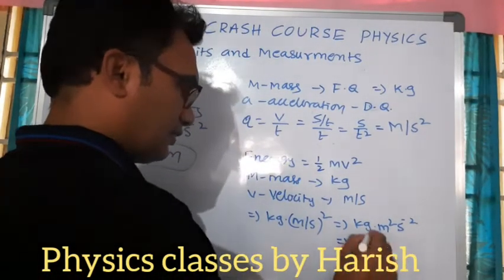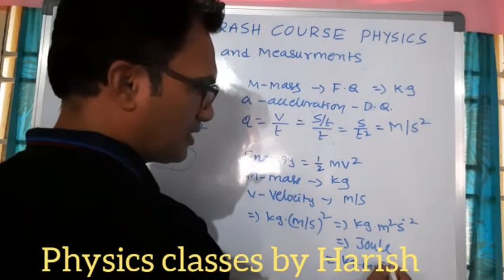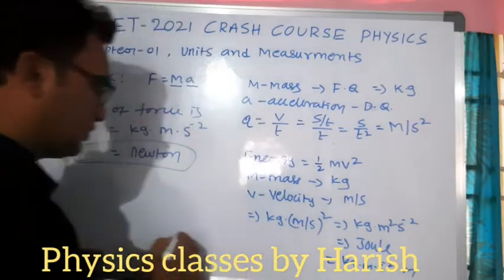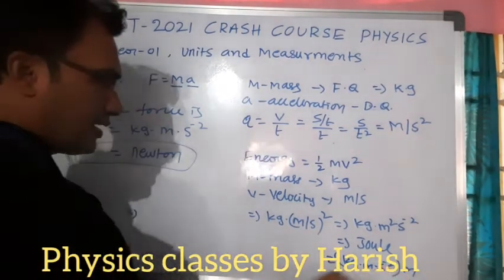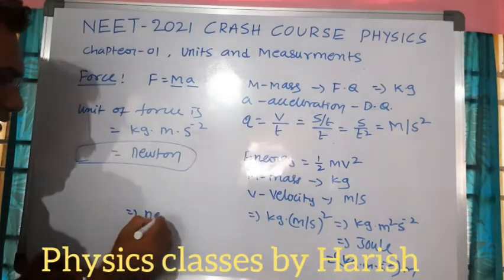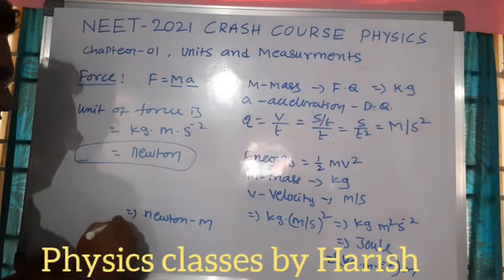And if you write this one as kg meter second minus 2 into meter, then kg meter second minus 2 is nothing but Newton. Newton meter is the unit of energy.